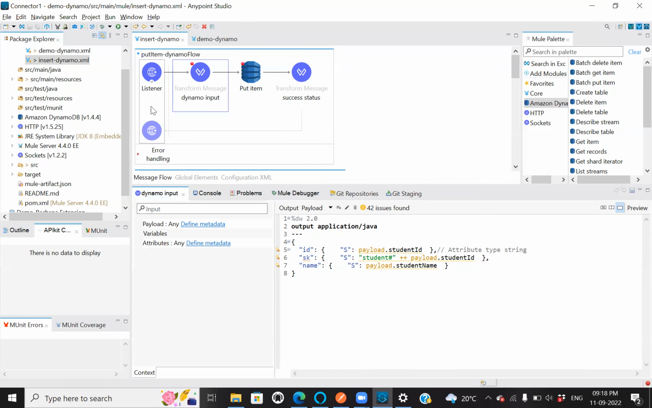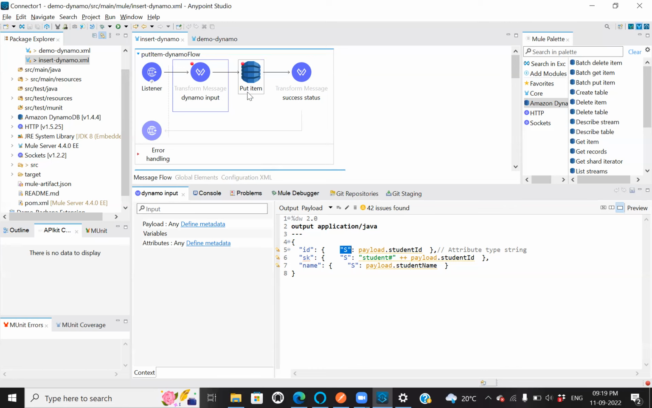My basic flow consists of a listener, transform message, and PutItem connector. For a PutItem connector, I need to construct my payload. As we already saw, my DB has three attributes, that is ID, SK, and name, and all these are string data type. So I'm explicitly mentioning for DynamoDB that I'm sending a string data type with a double quote key as S. S stands for string attribute name in the DynamoDB.